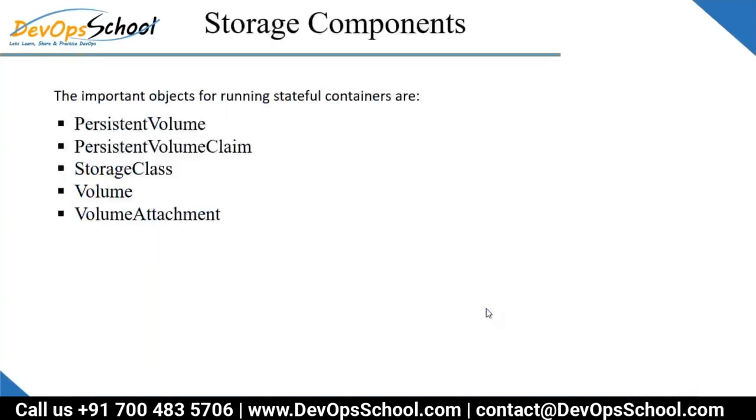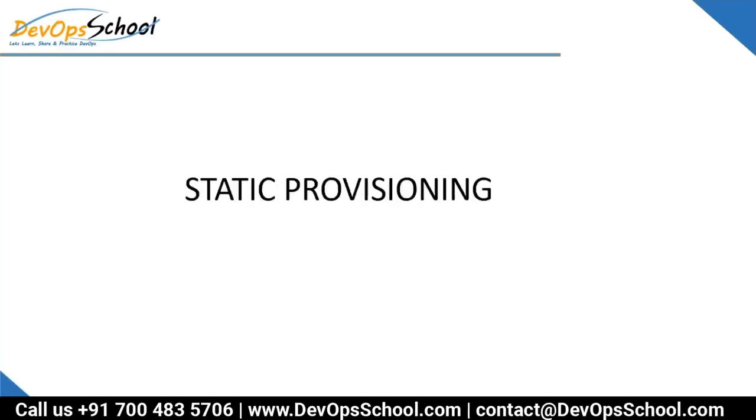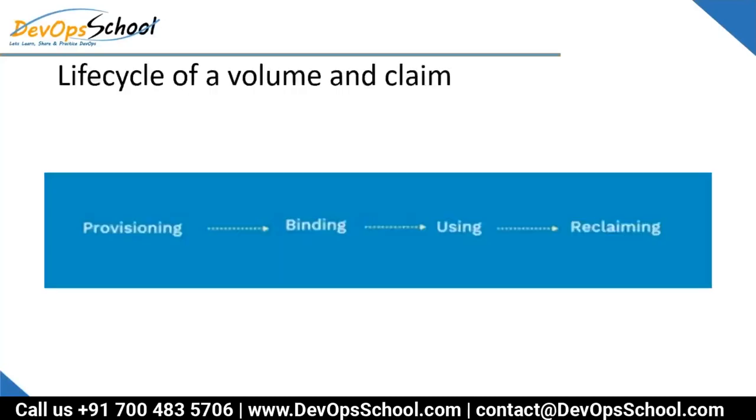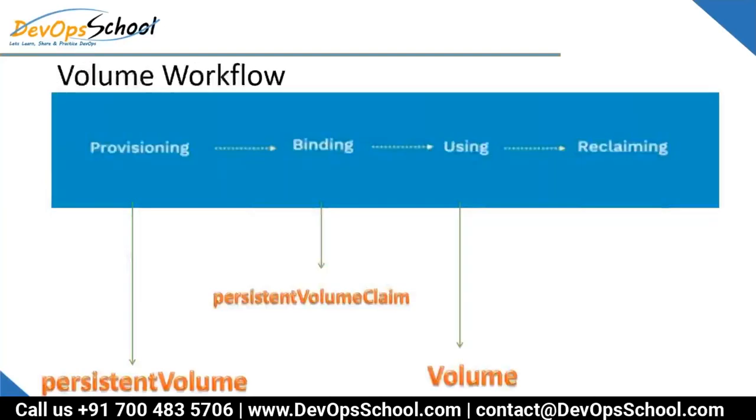So guys, these are the API resources we will be learning in the next little while. We will learn what is a persistent volume, what is a persistent volume claim, what is a storage class, volume attachment, and so many more. So let's get started. Here, let's talk about static provisioning in detail. Look at this: provisioning, binding, using, reclaiming. These are the life cycle of a volume and claim, out of which I'm talking about provisioning, static provisioning.